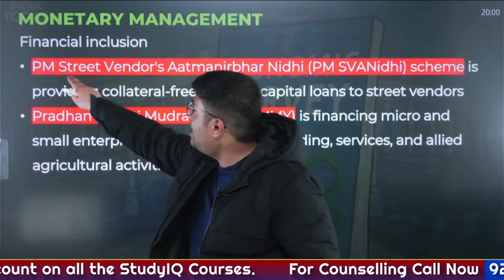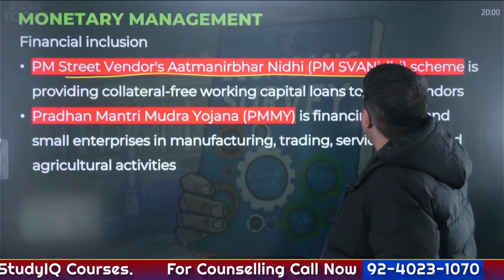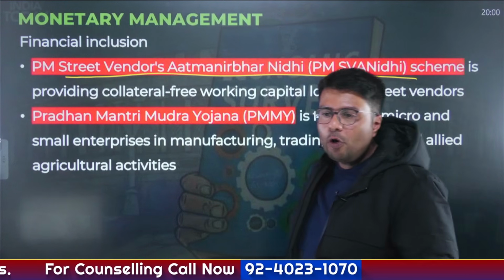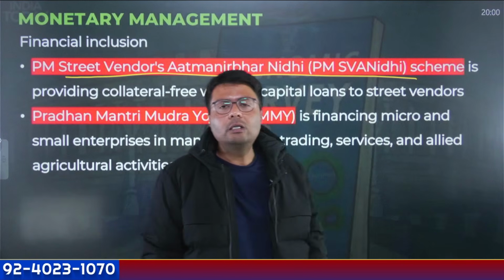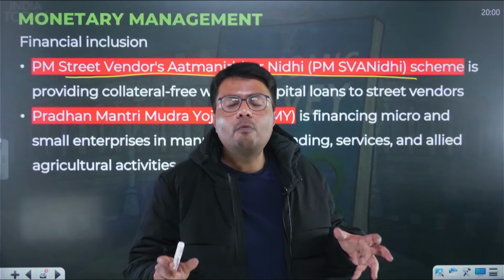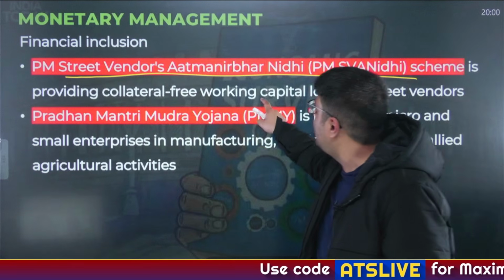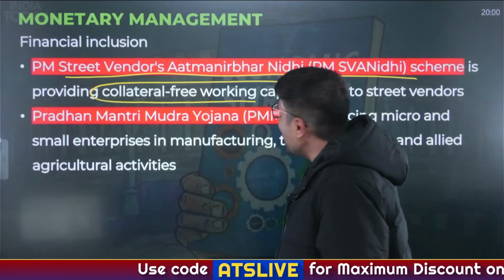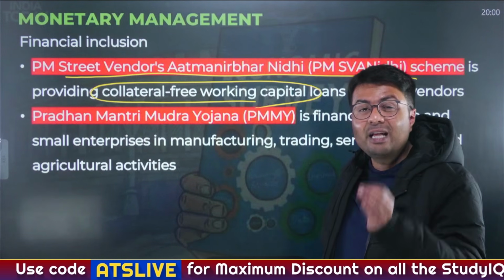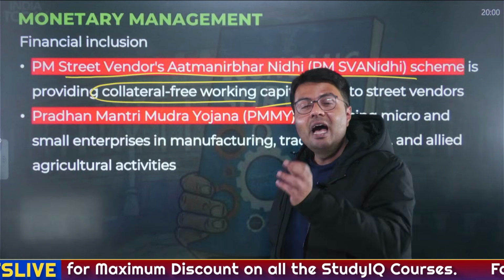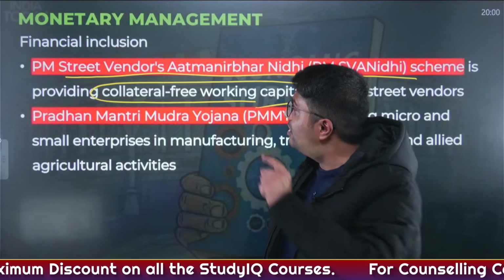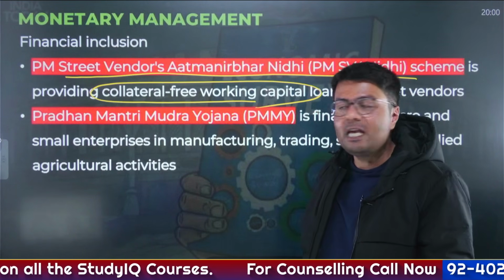First is the PM Street Vendor Atmanirbhar Nidhi scheme. One of the problems that many people faced during the COVID-19 pandemic, especially street hawkers, was that they were left with no money to restart their business. So what did the government do? It offered collateral free working capital for as low as 10,000 rupees so that they can restart their business and get back on their feet. This was the doing of the PM Swanidhi scheme.